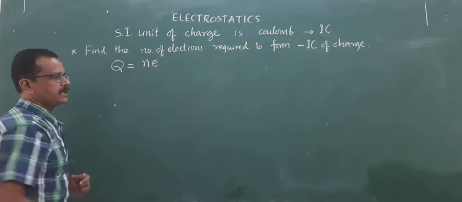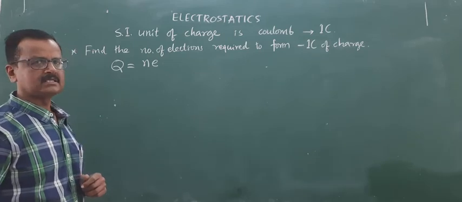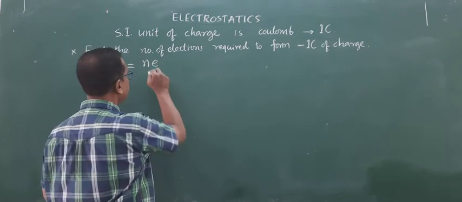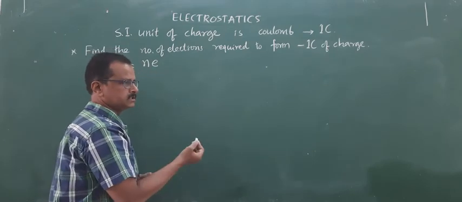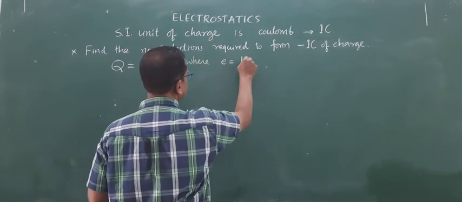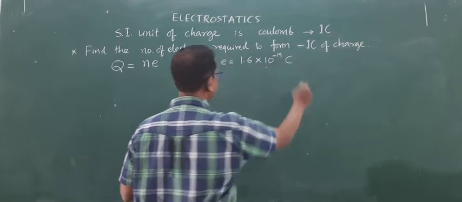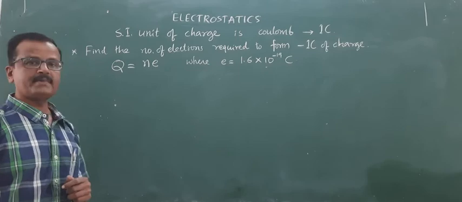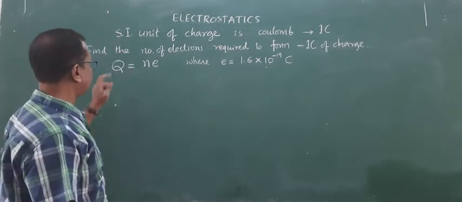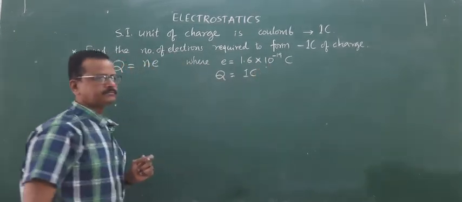Charge can be expressed as an integral multiple of the basic charge, that is, Q equals n e, where e is the electronic charge, which is the charge carried by an electron, 1.6 into 10 to the power of minus 19 coulomb. It is actually the negative charge carried by the electron. And Q we have to take as 1 coulomb.